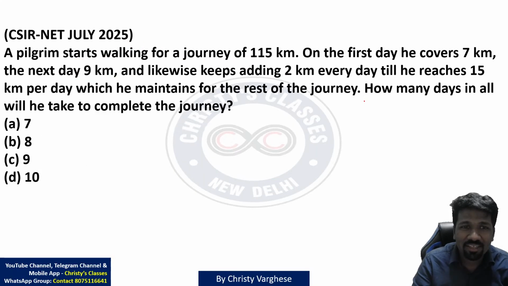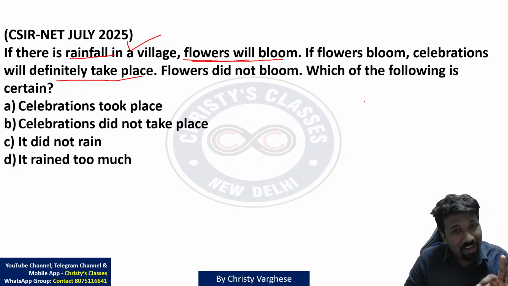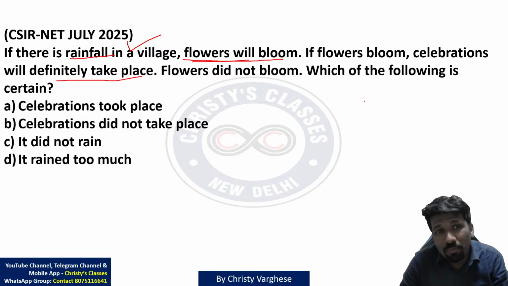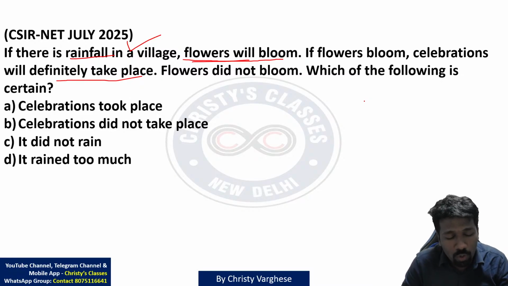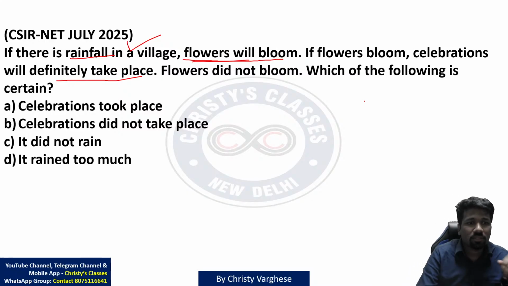समझ में आ रहा है? Same way here we can say, rainfall हुआ तो flowers bloom होना चाहिए. Flowers bloom नहीं हुआ मतलब क्या है? Rainfall नहीं हुआ होगा, that is for sure. Are you understanding? That means it did not rain. Option C is the correct answer.